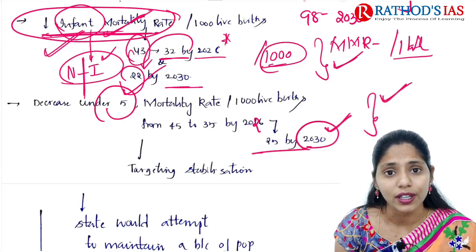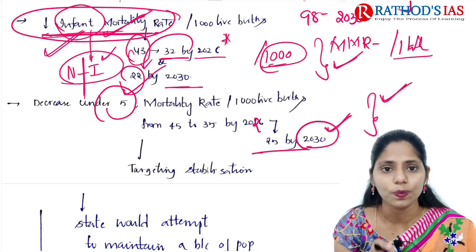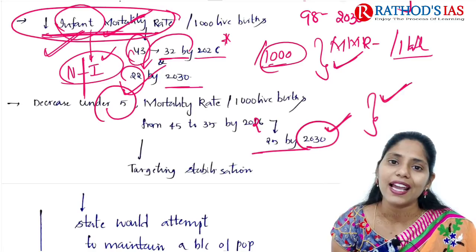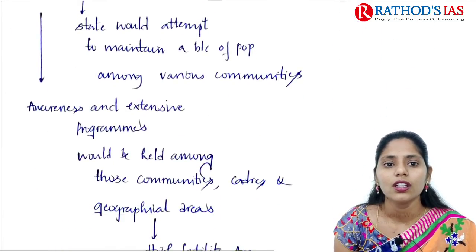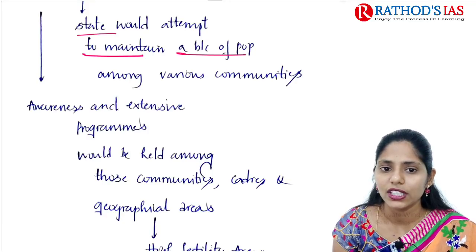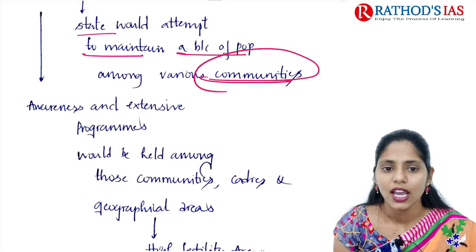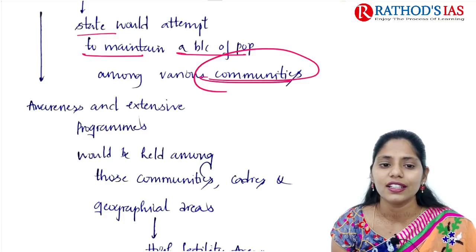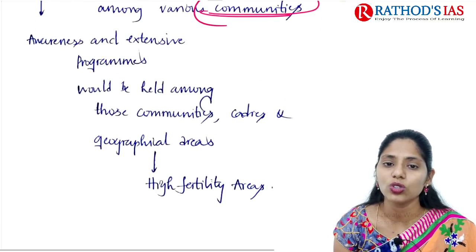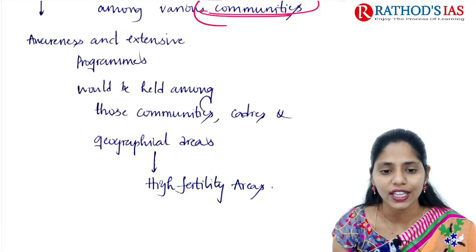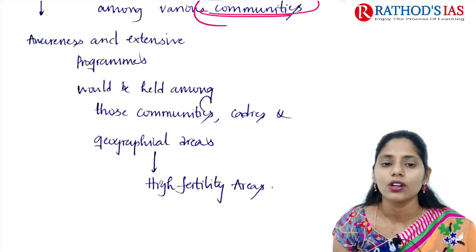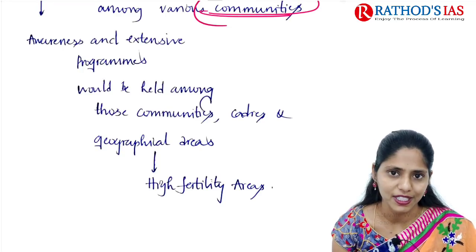So these are the important steps or features in UP's population policy. It is mainly targeting stabilization of population. The state would attempt to maintain a balance of population among various communities, and it is mainly focusing on awareness as well as extensive programs that would help among those communities, cadres and geographical areas. They are mainly seen in these high fertility areas. Okay, so this is about this topic. I hope it is clear.